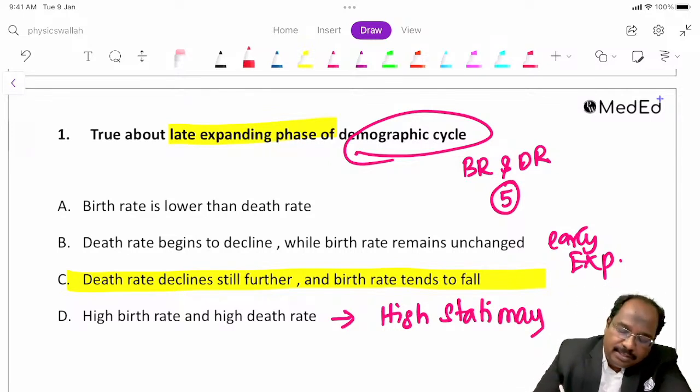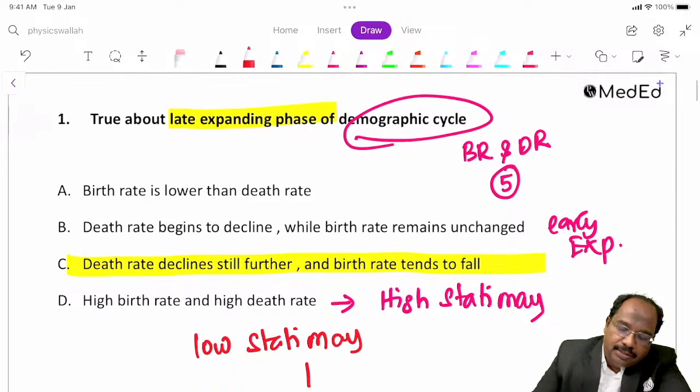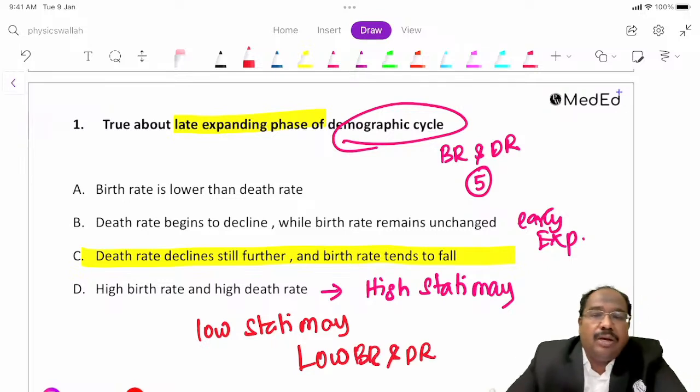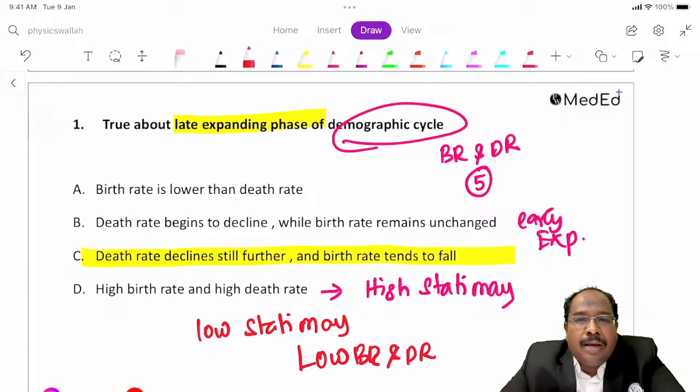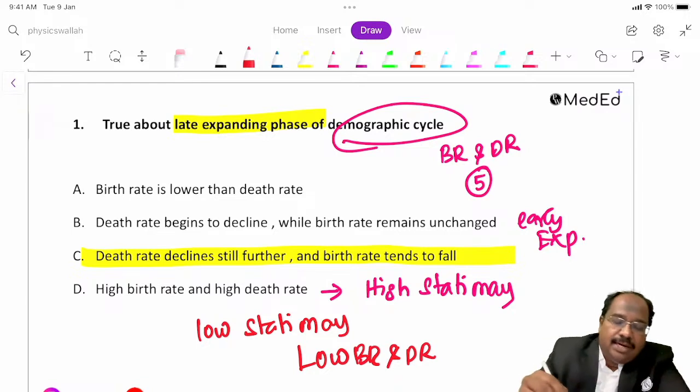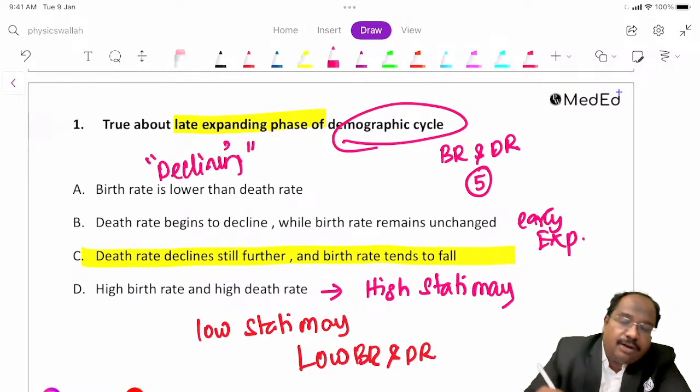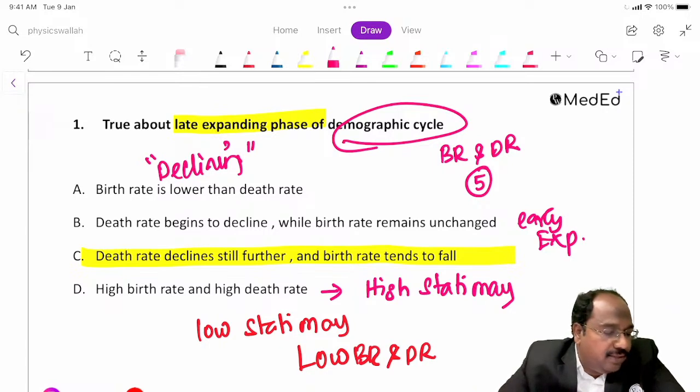The fourth phase is low stationary. What does low stationary mean? Countries having low birth rate and death rate. And the fifth stage is the declining phase. Birth rate is lower than that of death rate.